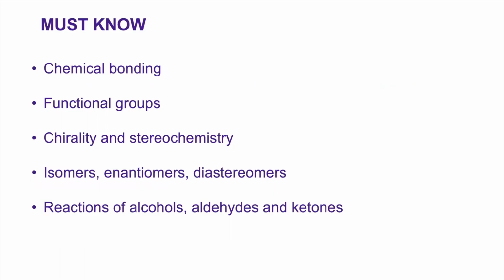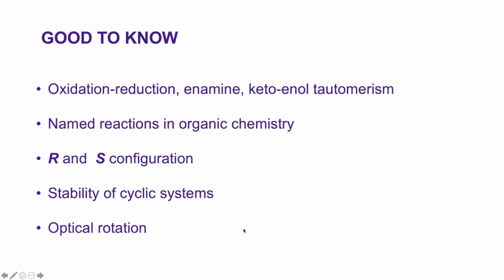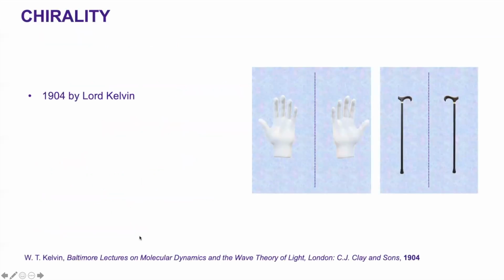It's good if you're aware of some of the concepts such as chemical bonding, functional groups in organic chemistry, chirality and stereochemistry, and some knowledge about isomers, enantiomers, and diastereomers. Importantly, some of the reactions of alcohols, aldehydes, and ketones. Specifically, the oxidation reduction, enamine reaction, keto-enol tautomerism, configuration and conformation in organic chemistry, stability of cyclic systems, and optical rotation. Let's start with chirality.